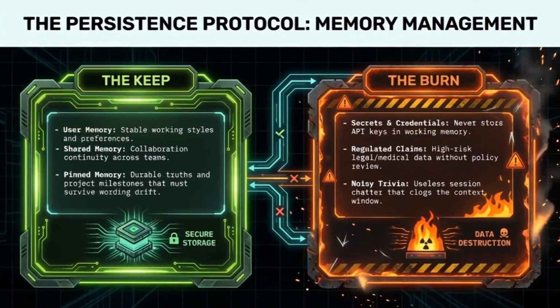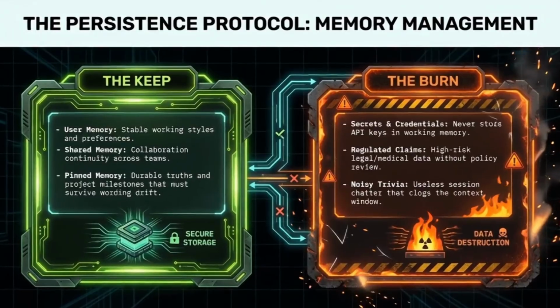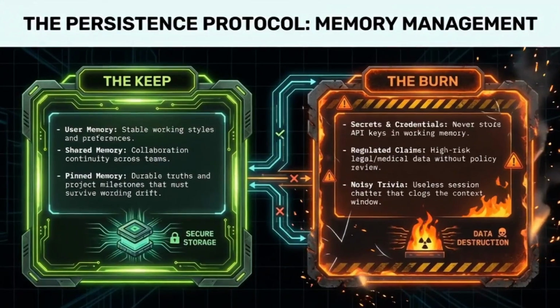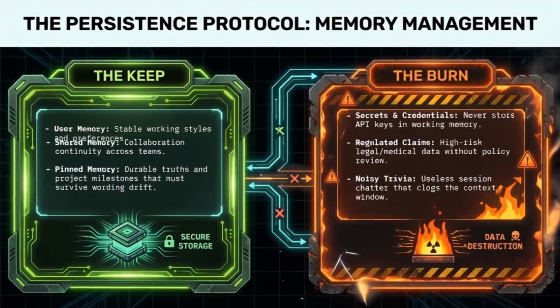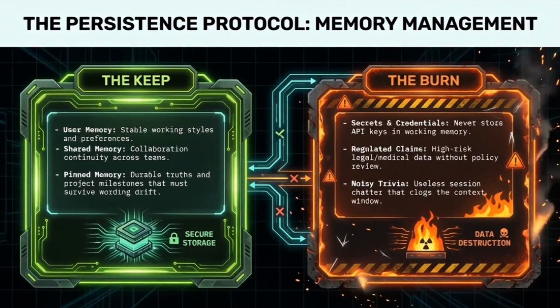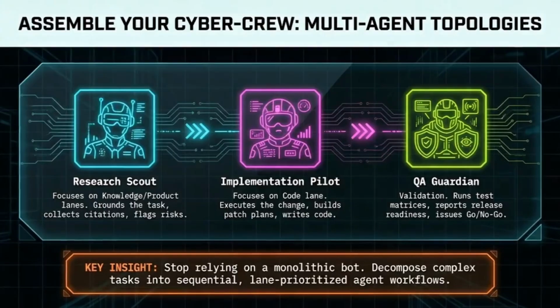And memory! Oh, the memories. We use the persistence protocol. We've got the keep for locking down stable working styles and durable truths. And we've got the burn, the flaming digital trash can where we destroy API keys and useless, noisy trivia so it doesn't clog up your context window.